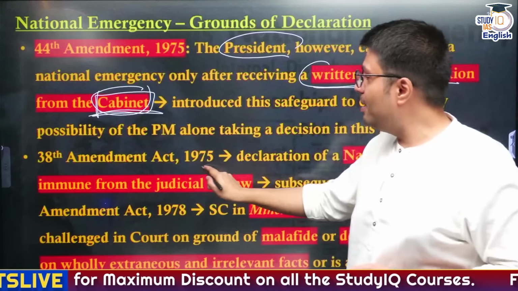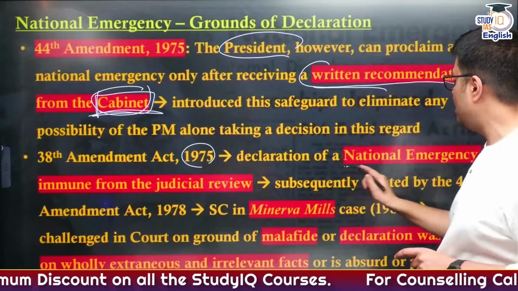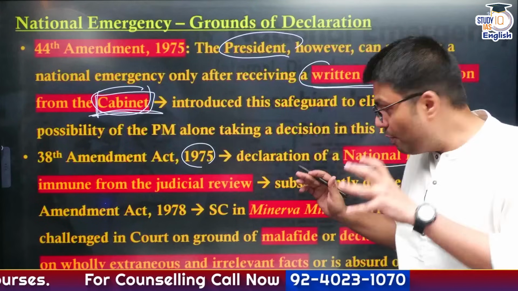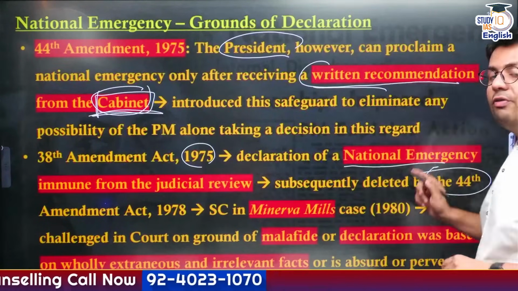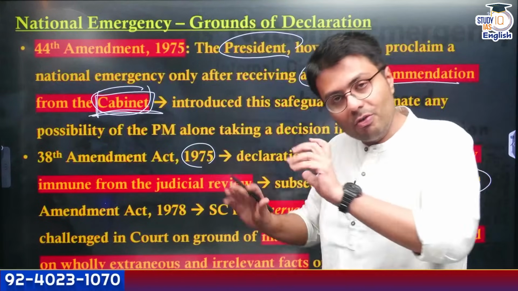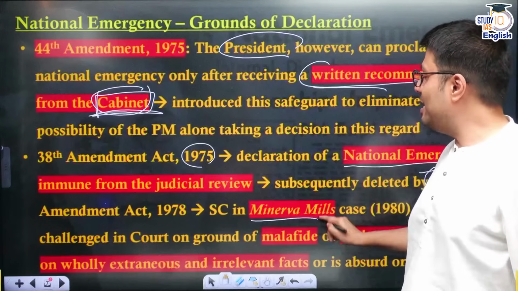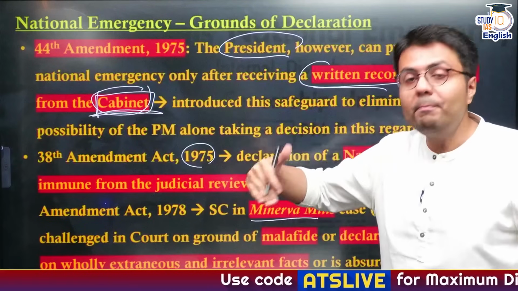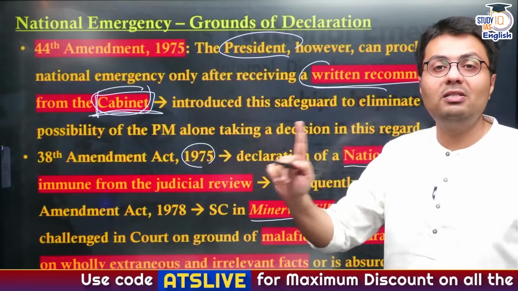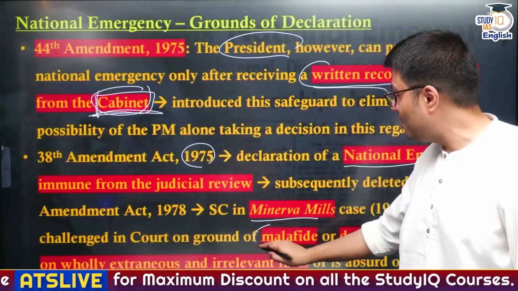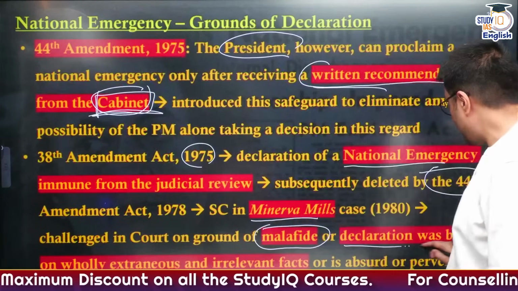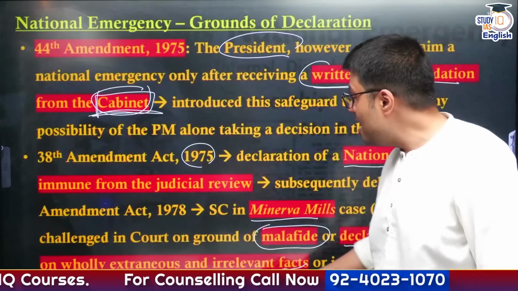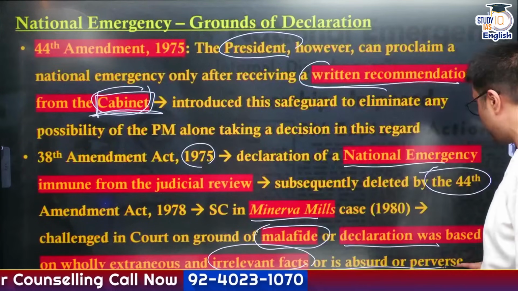Similarly, the 38th Amendment Act of 1975 said that the declaration of national emergency was immune from judicial review. However, it was subsequently deleted by the 44th Amendment Act. Whereas the Supreme Court of India later on, in the Minerva Mills case judgment, has also said that the imposition of national emergency can be challenged in a court of law on the grounds that it might be mala fide, or the declaration was made on certain evidence which is irrelevant to the case or is absurd or perverse.